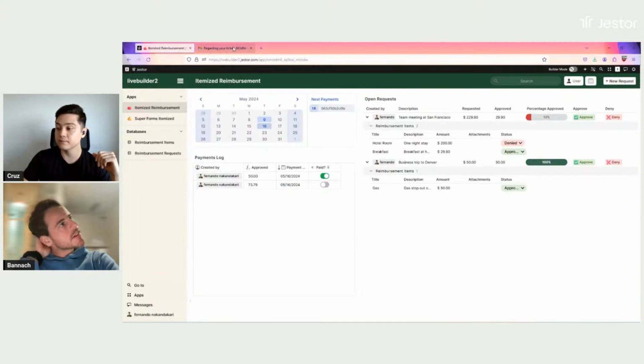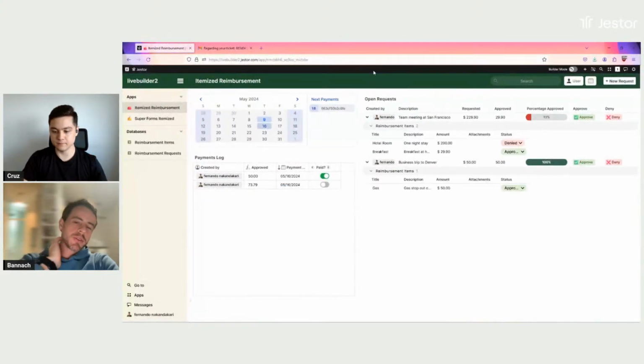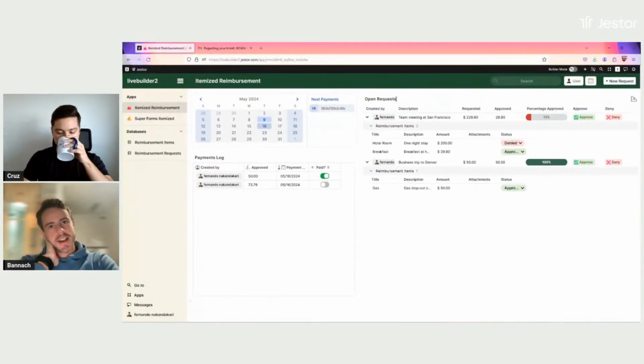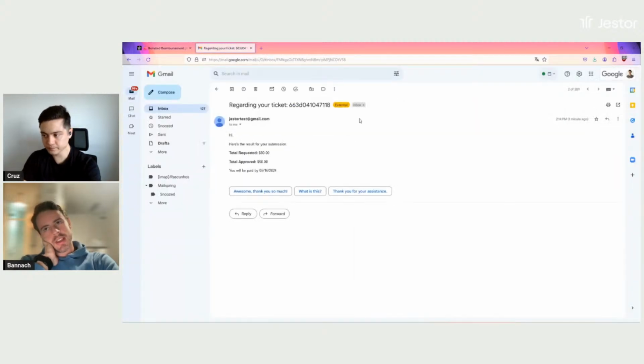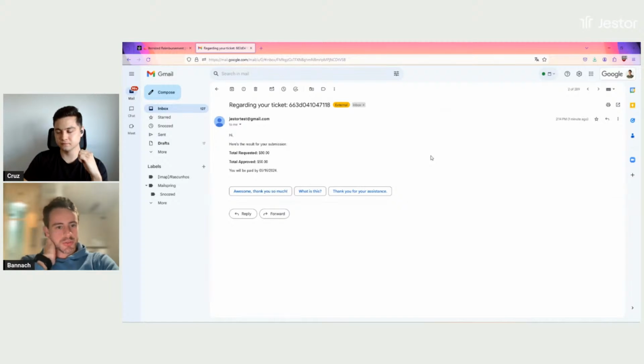Last week we showed how to use AI also to give a reason why you have denied something. You could also add here your policy for the company, and then automatically give them a reason why it was denied.